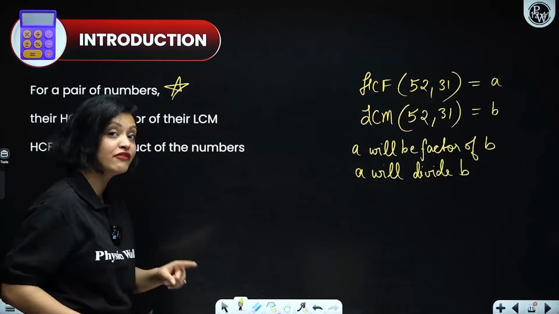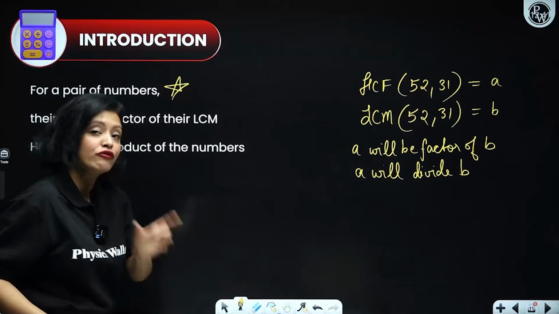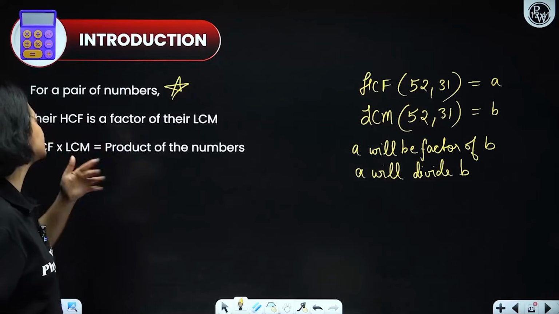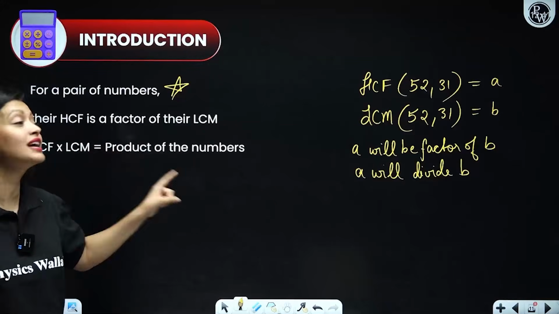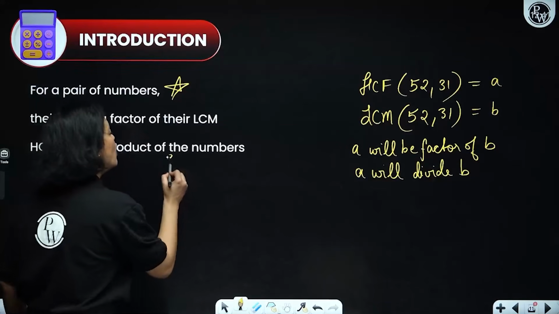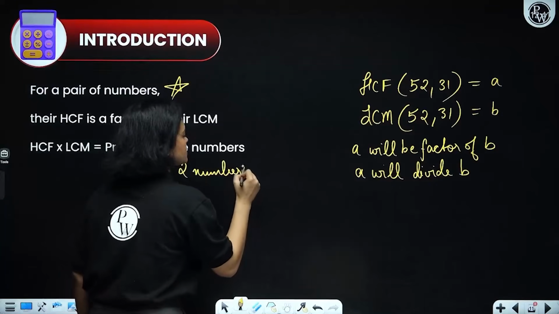So remember, HCF always divides LCM for the same group of numbers. Now the next thing: HCF into LCM would always be equal to the product of the given numbers, and this is only true for two numbers. That means a pair of numbers.